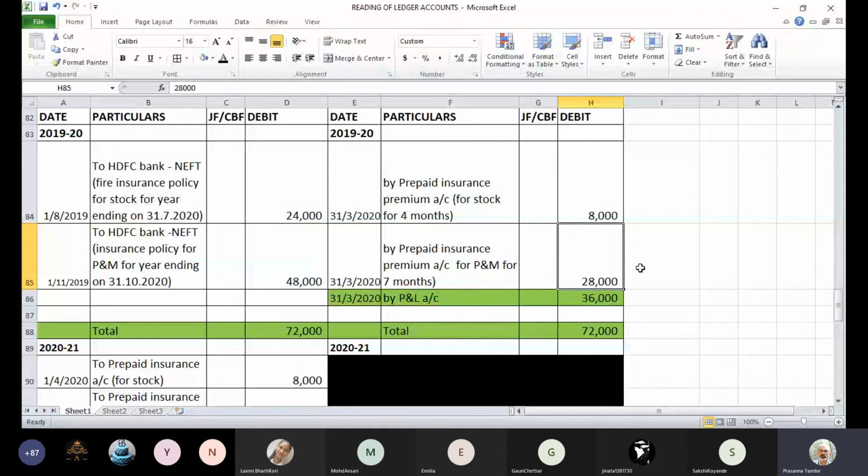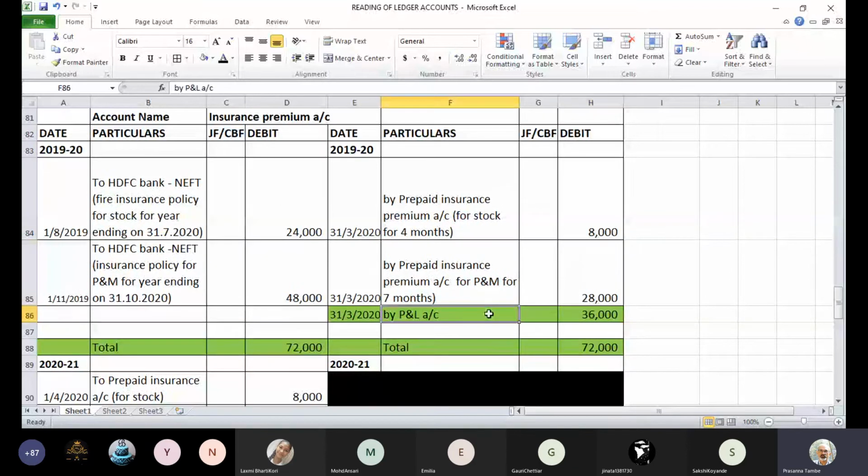And when you balance a nominal account, the balancing figure goes to profit and loss account. So 36,000 rupees is a balancing figure. We have passed the entry profit and loss account debit to insurance premium account. So 36,000 is finally transferred to insurance premium as an expenditure for the year. Have you understood these entries?